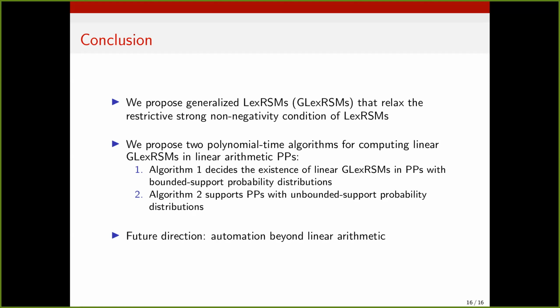So the issue here would be to somehow allow similar style of automation for this expected left or non-negativity. Because I think that all other conditions, so maybe we will lose some relative completeness in computation because the computation of Lex RSMs also gets some completeness guarantees based on the fact that it works over linear arithmetic. But at least we would get something sound. So the question is really how to automatically check this integration condition with polynomial arithmetic.